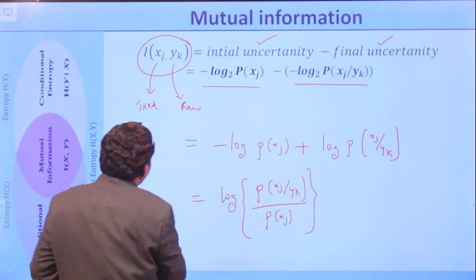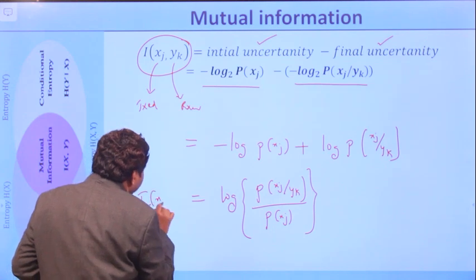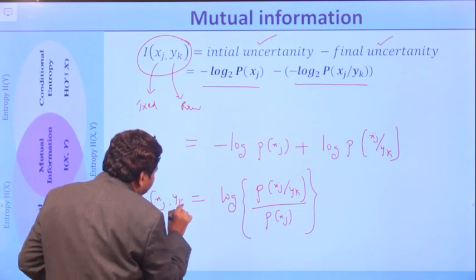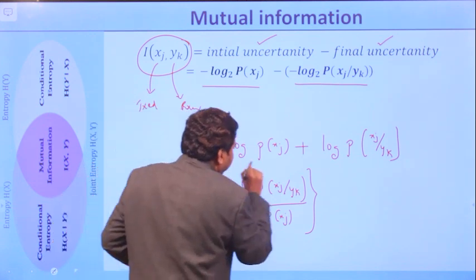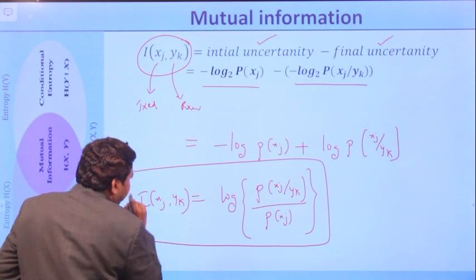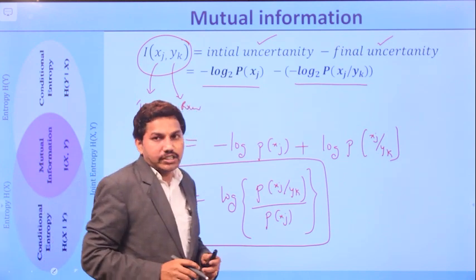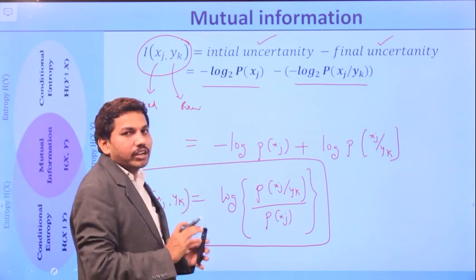So this is nothing but I of xj comma yk. So the mutual information between xj and yk is log of p of xj by yk divided by p of xj, right? So that is the mathematical formula.